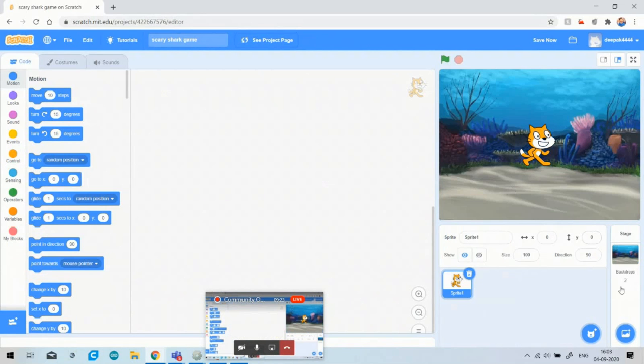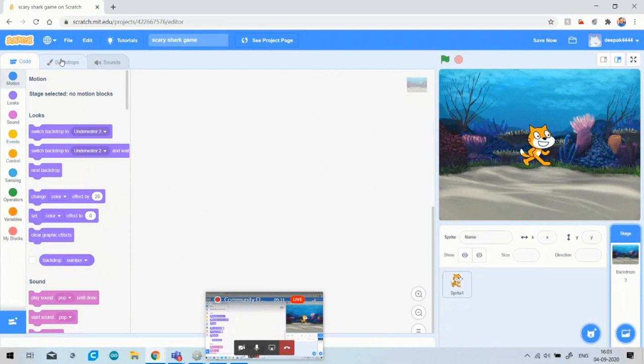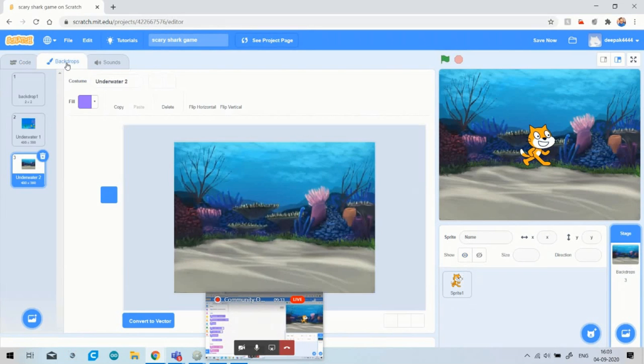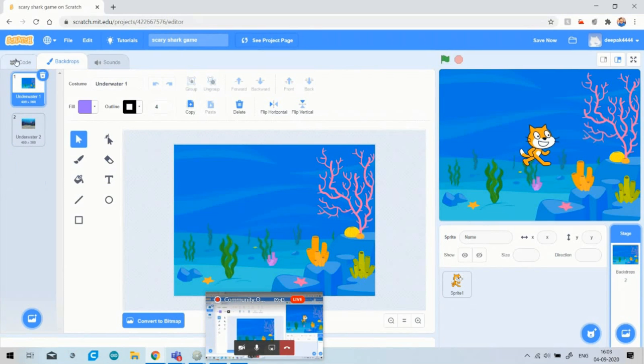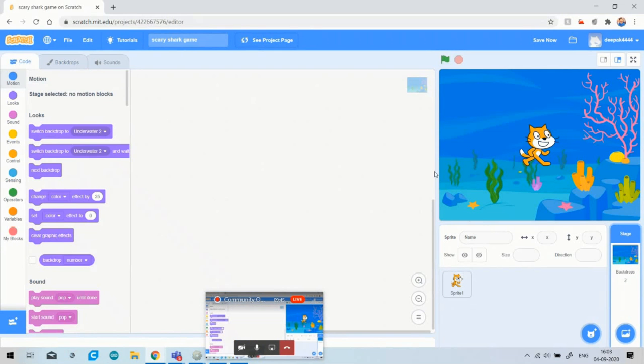Okay, as soon as you choose the backdrop, just click on the backdrop and go to the backdrops tab, and you can see that you have selected two backdrops. The backdrop which you do not need, just click on the delete option and it will be deleted. Okay, so I have chosen two backdrops for my game. You have to select your backdrop first.